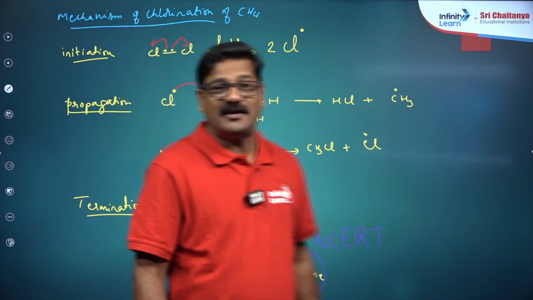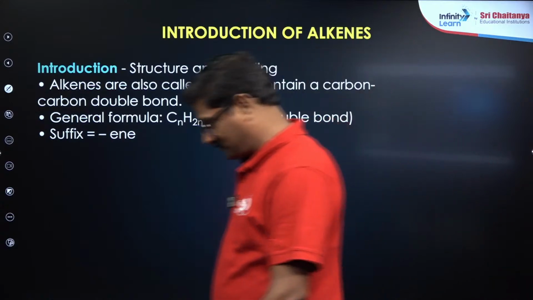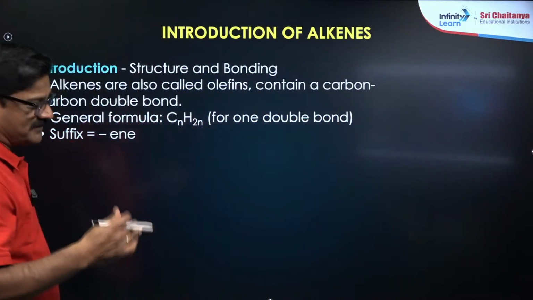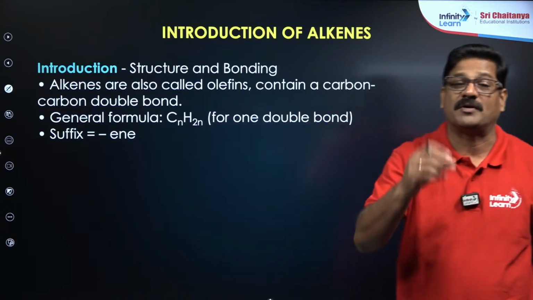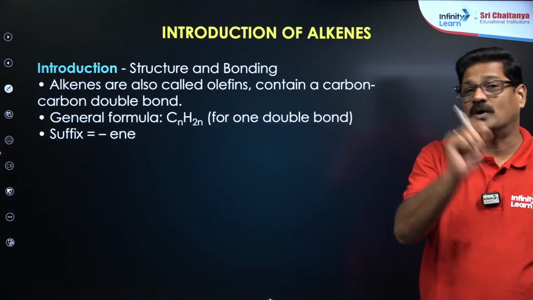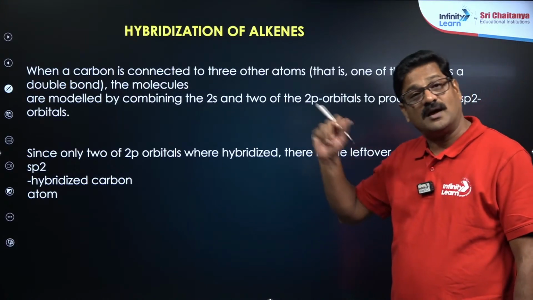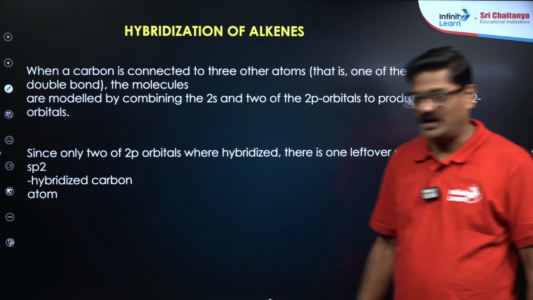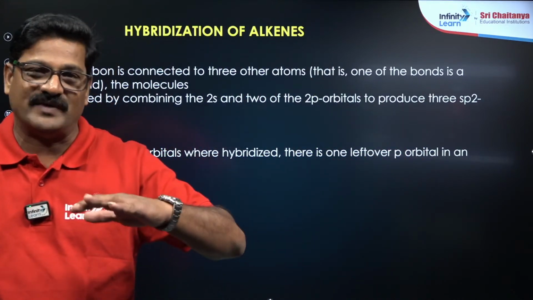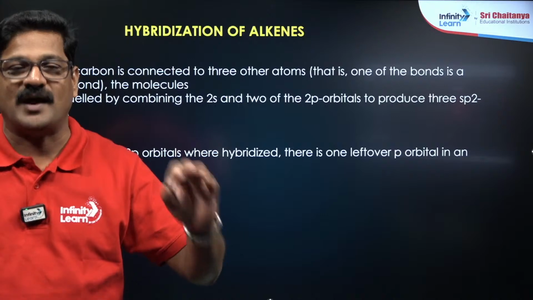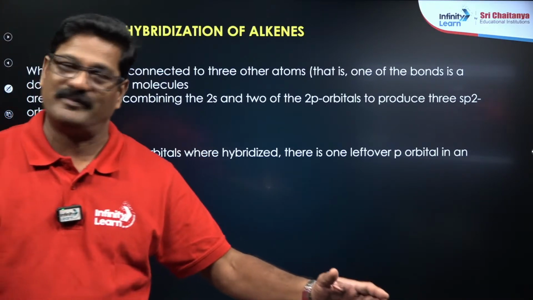So आगे बढ़ते हैं, moving forward we are going to see introduction of alkenes. You have the structure and bonding, it is having CnH2n, you are going to have minimum one carbon to carbon double bond. In the hybridization of alkene, carbon undergoes sp2 hybridization. Whenever the double bond comes, it is going to have the sp2 and it is going to be planar trigonal geometry.